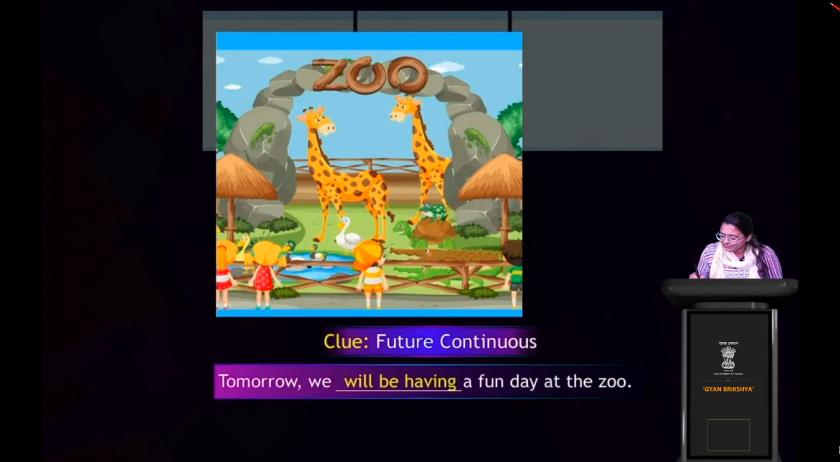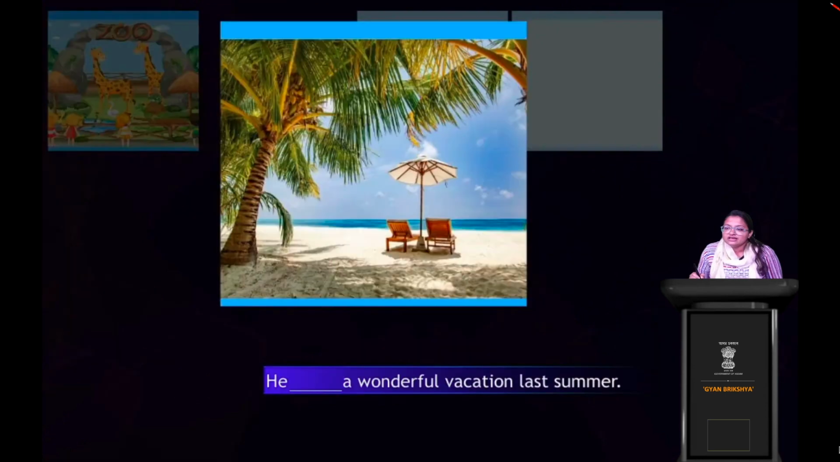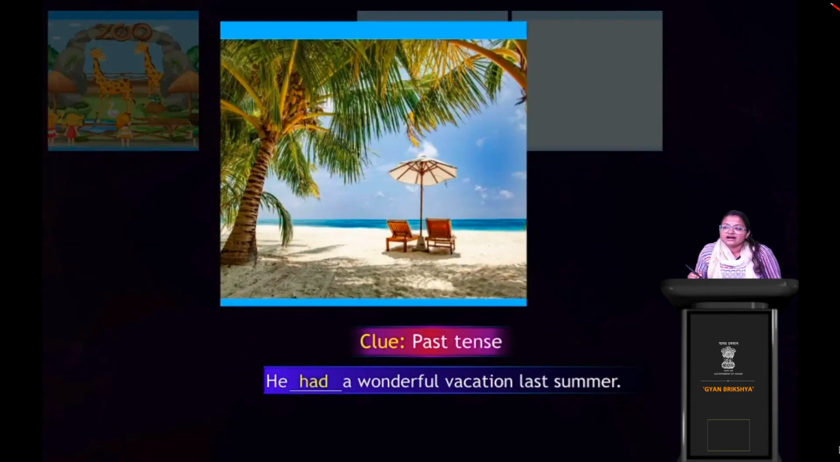What is this? Wow, it's a beautiful beach, right? Okay. So he dash a wonderful vacation last summer. What is the clue? So how are we going to make it? Yes, very good. He had a wonderful vacation. Clear? Okay.